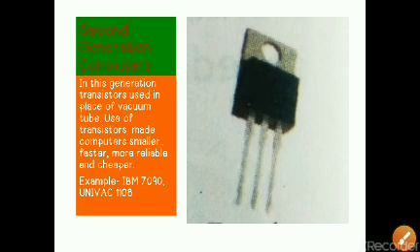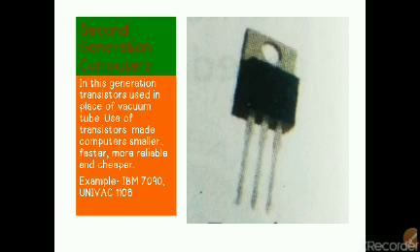Next is the second generation computer. In this generation, transistors were used in place of vacuum tubes. Vacuum tubes were replaced by transistors. When transistors were embedded in computers, the computer sizes decreased. This made computers smaller, faster, more reliable and cheaper.